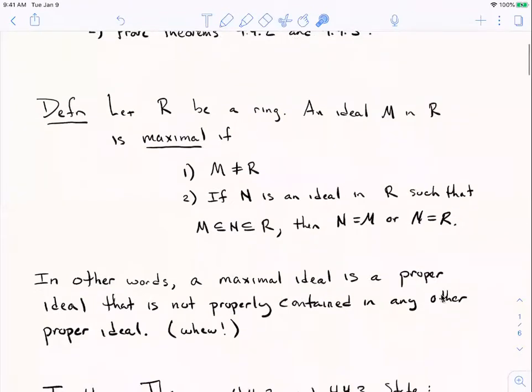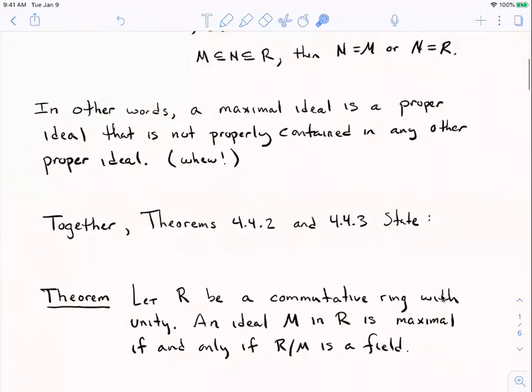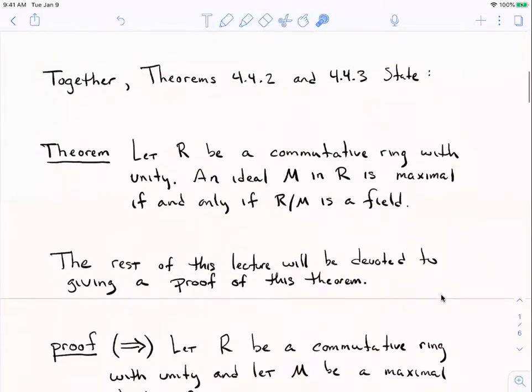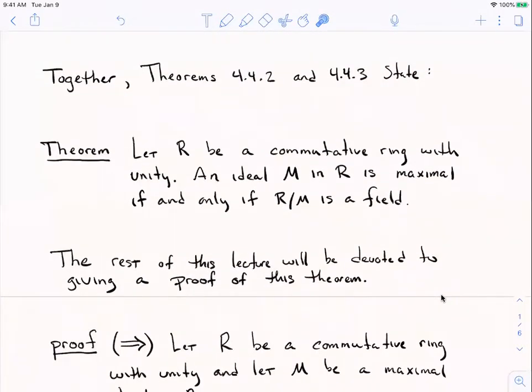Okay, so this theorem I want to prove to you, it's not easy for me to explain why we want to look at this theorem. I'm kind of setting something up when we turn our attention towards polynomial rings. So this will be an important result for us when we go to look at a certain construction in polynomial rings.